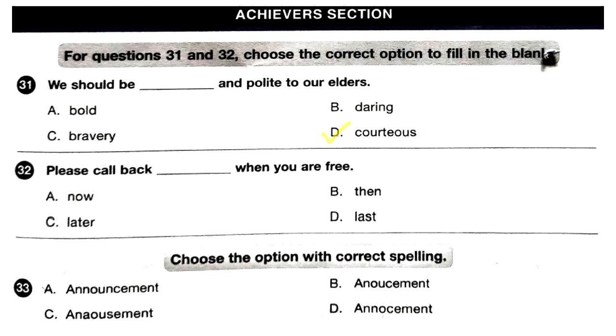Question 32. Please call back dash when you're free. A now, B then, C later, D last. The correct option is, please call later when you're free. Answer C. Question 33. Choose the option with the correct spelling. The word I suppose is announcement. So you have to choose the word with the correct spelling. Announcement. The option with the correct spelling is A, announcement. Answer is A.